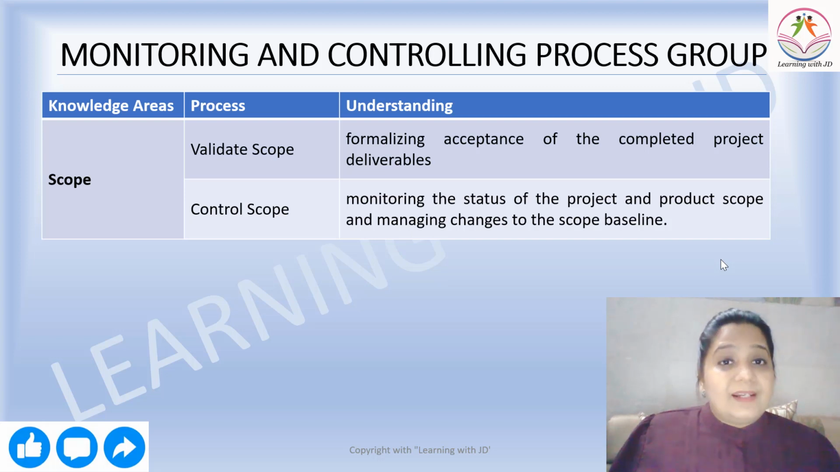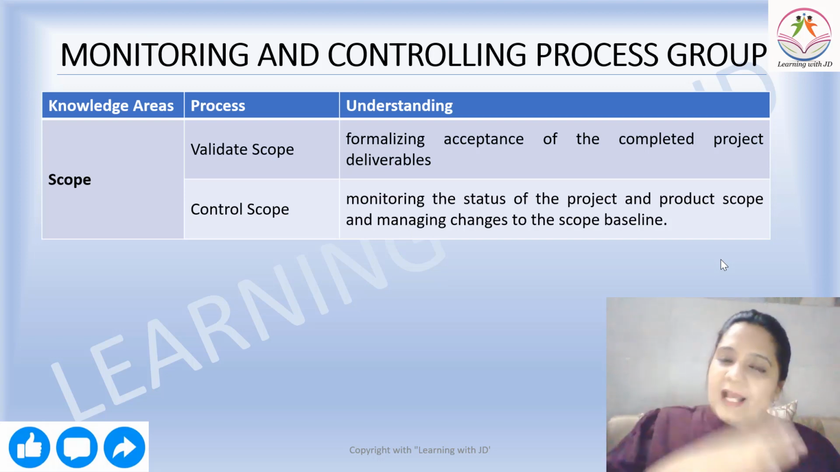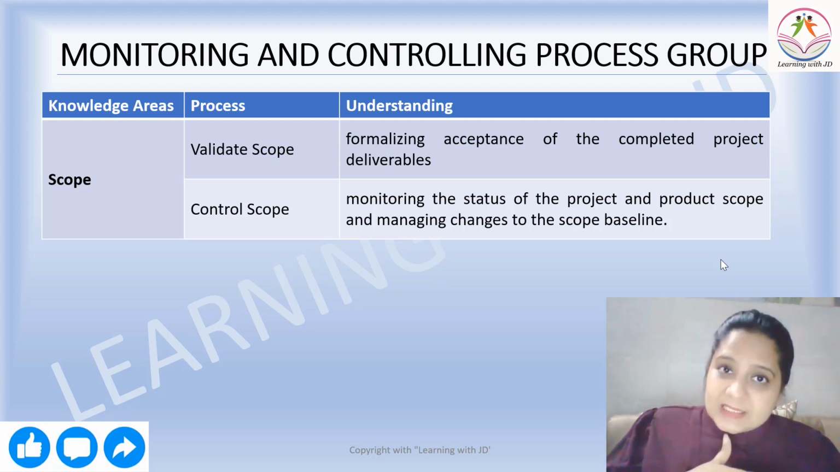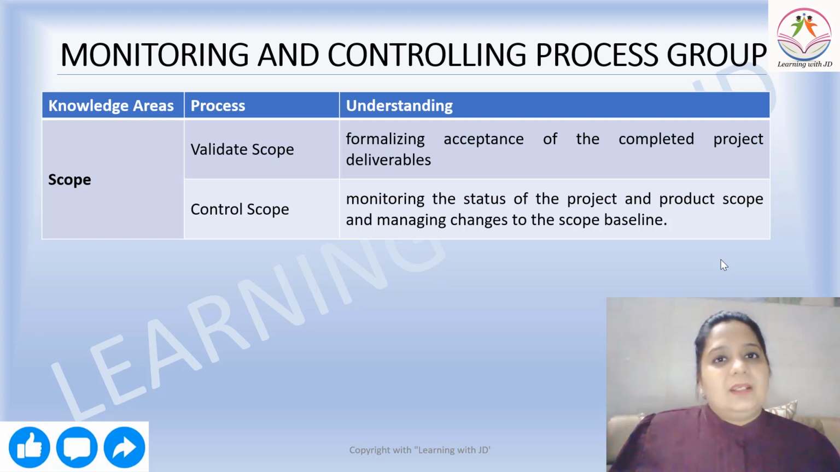Then we are talking about validate scope, which is a part of the knowledge area scope. Formalizing acceptance of the completed project deliverables. That is the work of validate scope. Whatever has been promised, whatever is a part of the project management plan, whether it has been fulfilled or not, whether it has been completed or not.